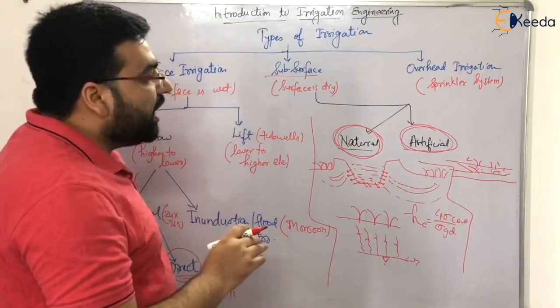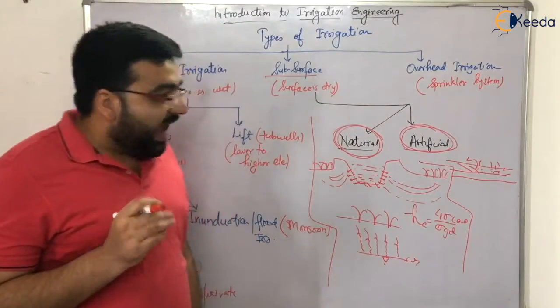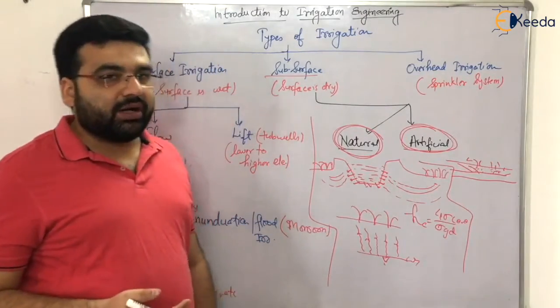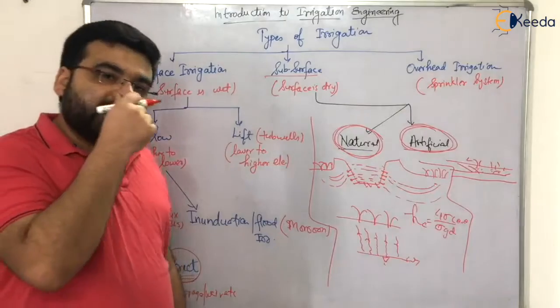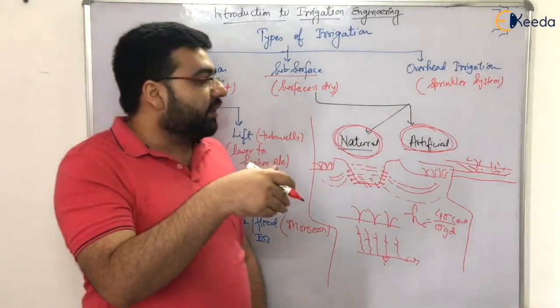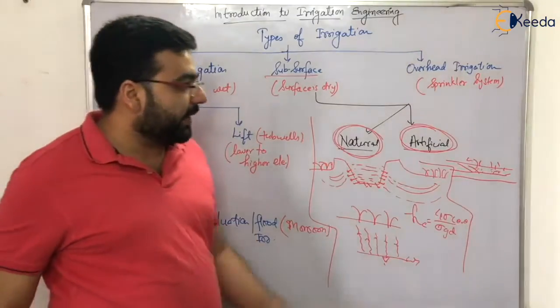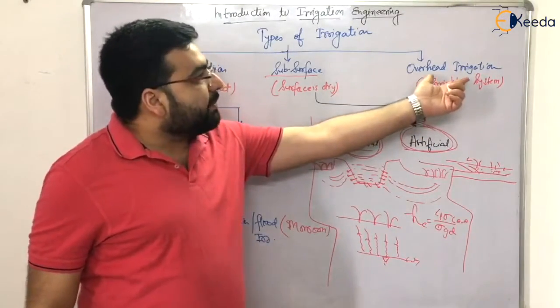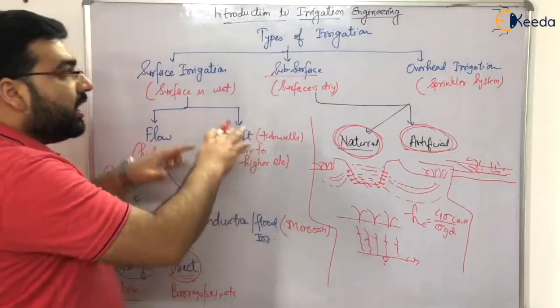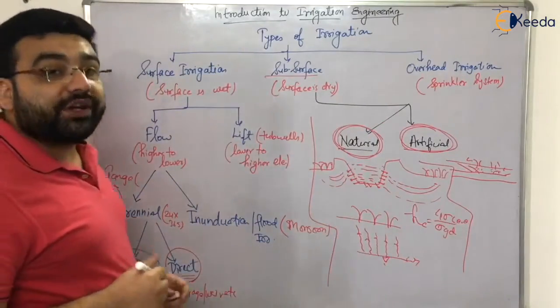If in India you are doing irrigation in arid regions, for example Rajasthan or the Kutch region, we go with the drip irrigation system. Now what is drip irrigation? I'll be explaining that also, right? And the next type of irrigation is the overhead irrigation. So these are the broad classifications of irrigation.